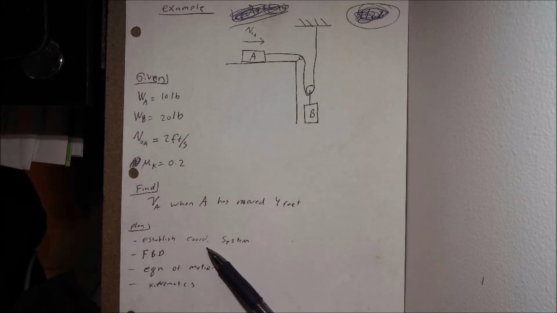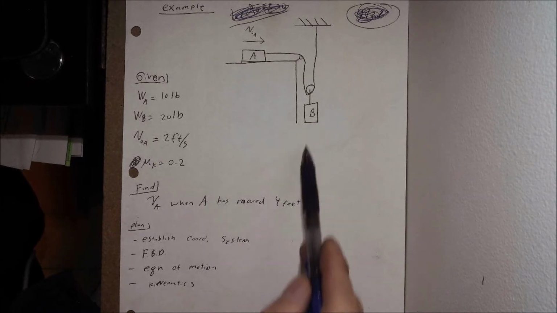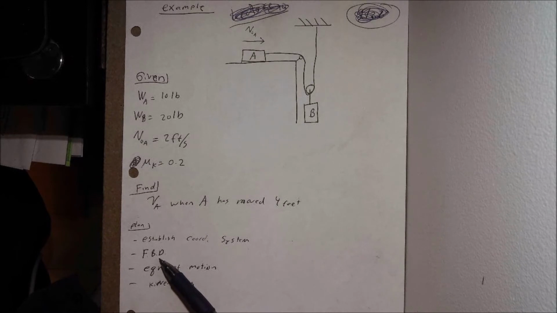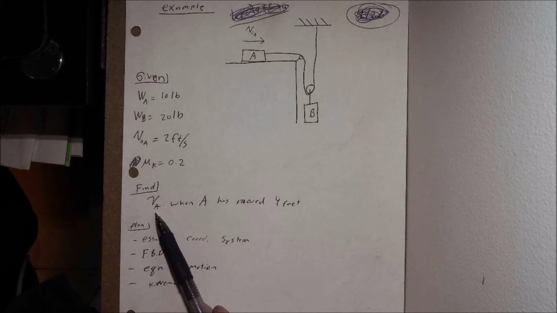So establish coordinate system. If we're going to go with the standard XY, if we want our Y going down positive, now that we know that B is moving down, but we want a different coordinate system. Draw out our free body diagrams, and then take it a step further than we have before now, and do out our equations of motion based upon the information in our free body diagrams, and then do some kinematics as well, relating velocities and positions and accelerations of our individual blocks to solve for this final velocity of A when it's reached this distance.